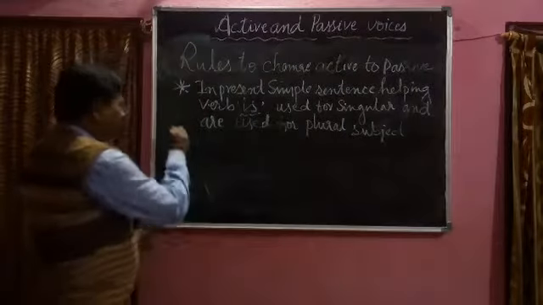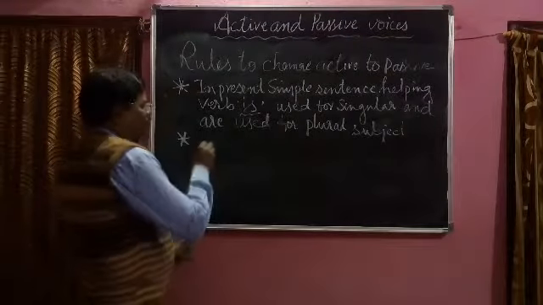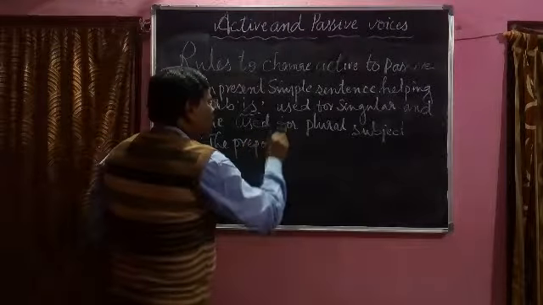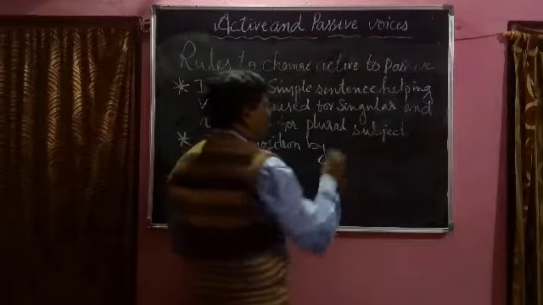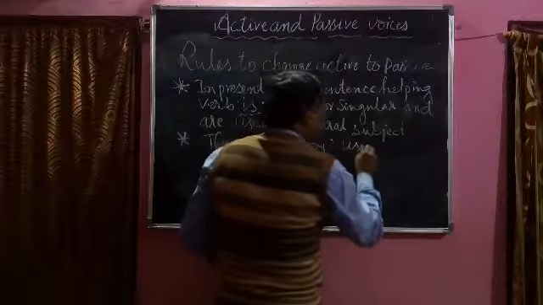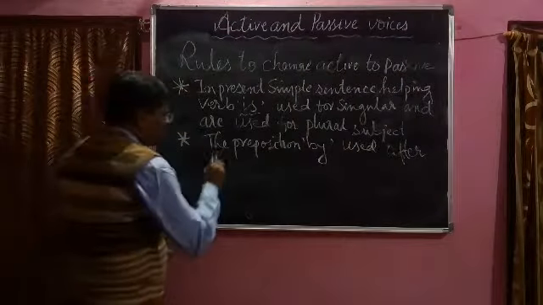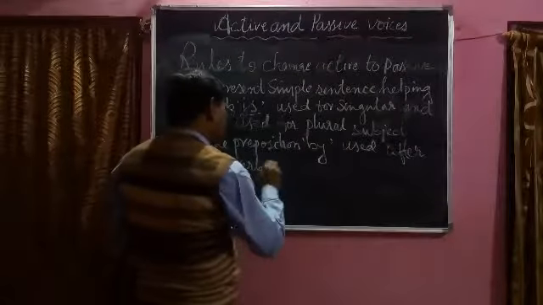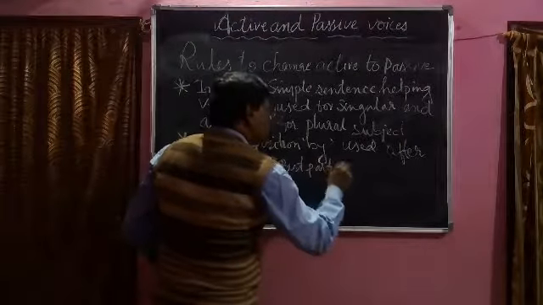And last rule is preposition by used after the verb of past participle.